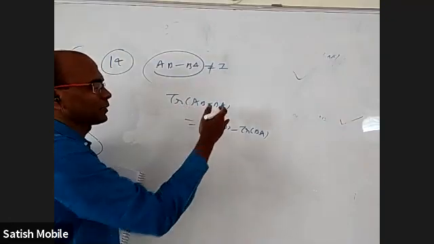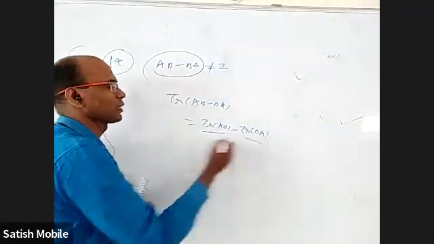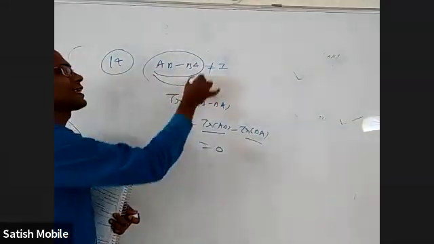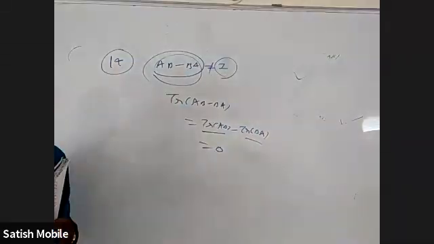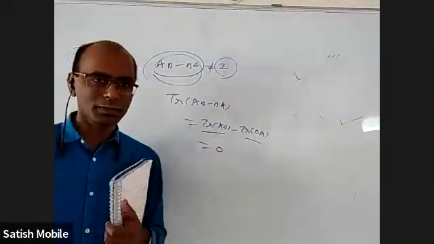Trace of AB minus BA is trace of X minus Y. I can write trace of X minus trace of Y, and just now I proved this equals 0. This trace is 0, but what is the trace of this identity matrix? It is 2. [1 0; 0 1]. How can they be equal? They can't be. If the trace is not equal, how can the matrix be equal?